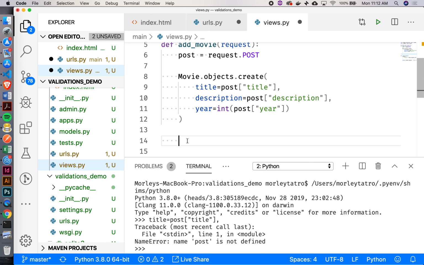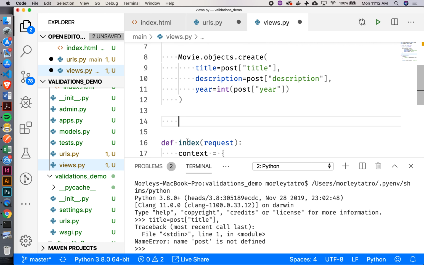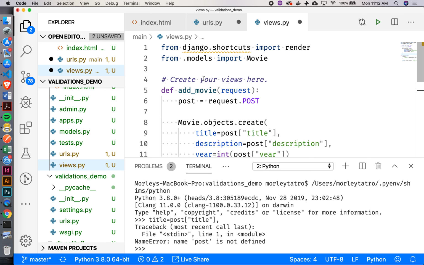All right. Now what are we going to do after we've created our new movie? Yeah, usually we're just going to redirect. We're going to send them back to a page where they can actually see, hey, this thing's been created. All right. Do I have my redirect function here? No, it isn't available. So let me import that.